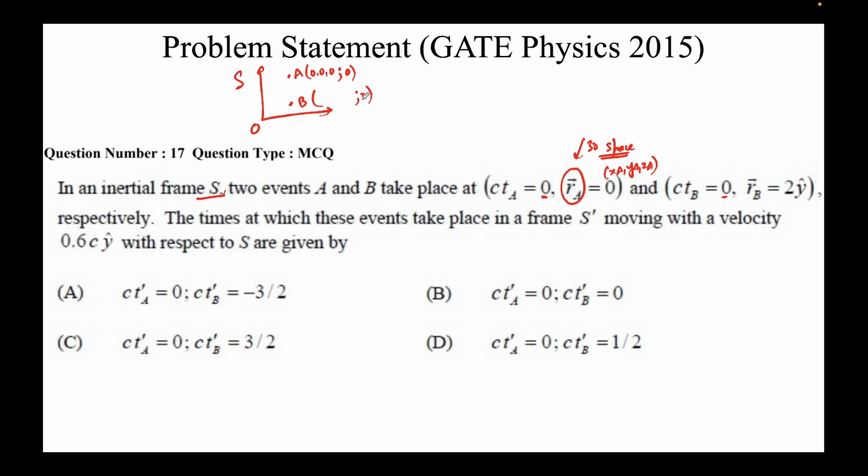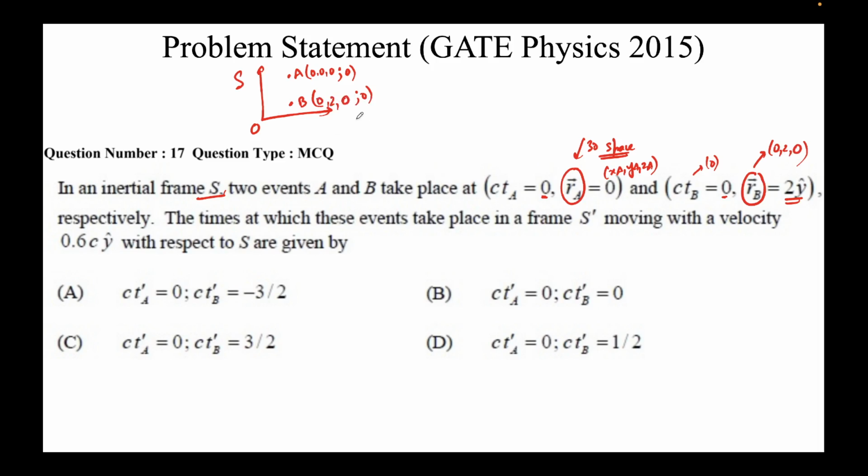Where was I? Yeah, so coordinates for B. Again, I told you this vector is in the 3D space, the usual X, Y, and Z. So its coordinate is 2 y cap. What do we mean by that? 0, 2, 0. And the time coordinate is 0. So I have already written the time coordinate. The space coordinate is 0, 2, 0.